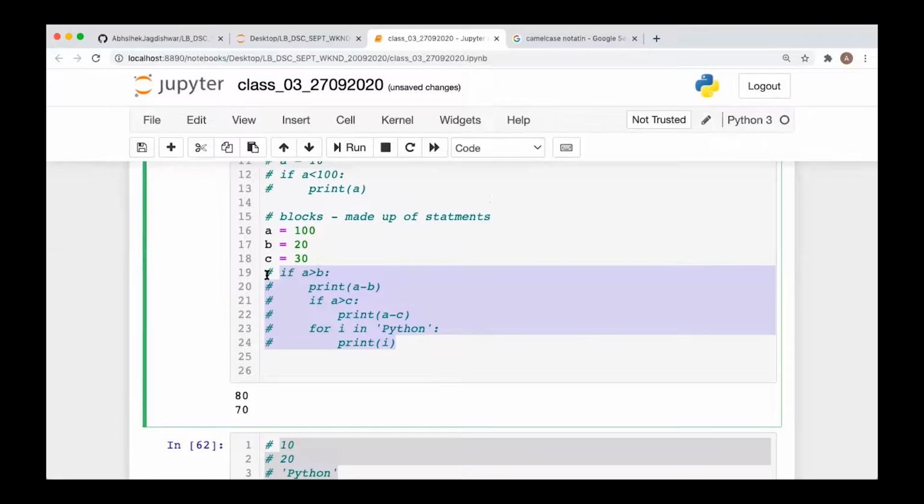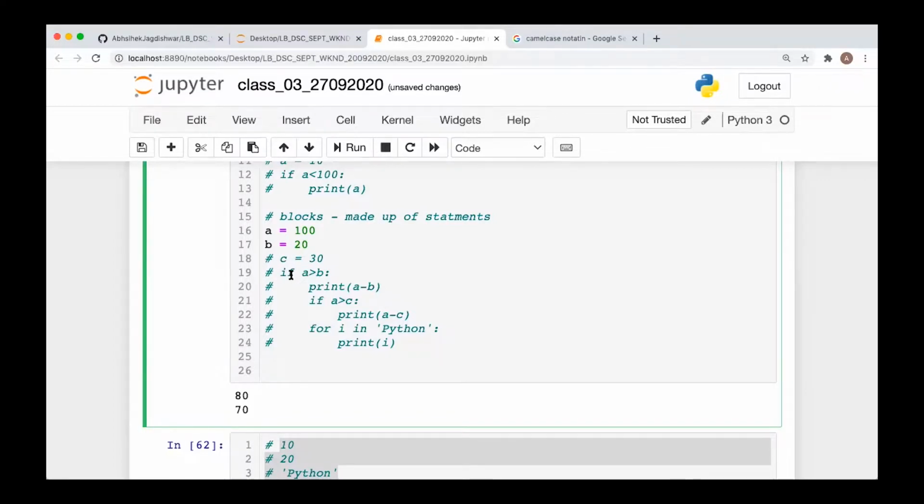This is the built-in feature of the Jupyter Notebook, which works well with PyCharm and the Atom Editor also. Instead of that, if you want to comment a single line, then you can put a single hash at the beginning of that line. That line will be commented. If you have multiple lines, just select them and use Command /, or if you want to comment manually, you can go to the beginning and put a single hash at the beginning of every line. All those things will be commented.